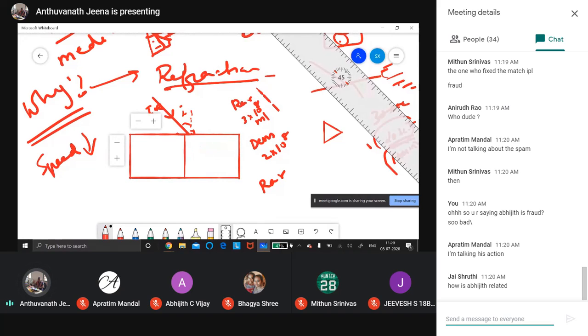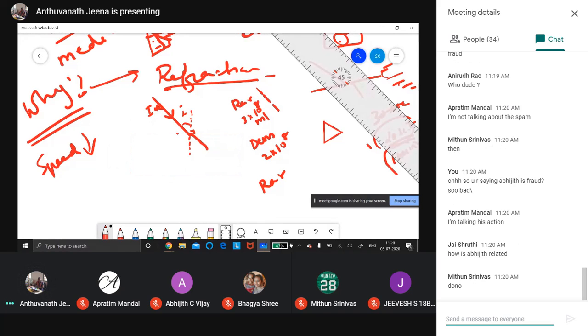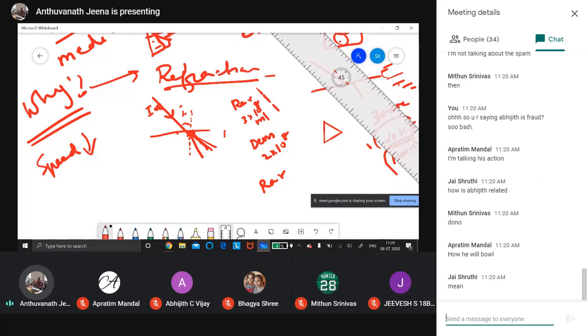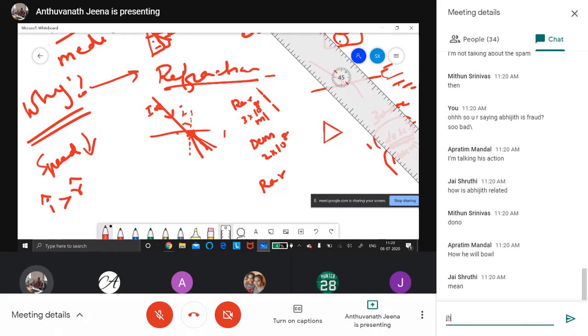So then what happened? Instead of going like this, it is moving like this. So here the angle of incidence is bigger than the angle of refraction. Angle of incidence is greater than angle of refraction.